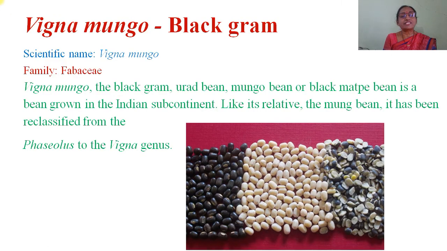The next one, the third pulse, is black gram. The scientific name is Vigna mungo. We commonly call it urid, family Fabaceae. Vigna mungo, the black gram or urid bean, mungo bean or black matpe bean, is a bean grown in the Indian subcontinent. Like its relative, the mung bean, it has been reclassified from Phaseolus to the Vigna genus.